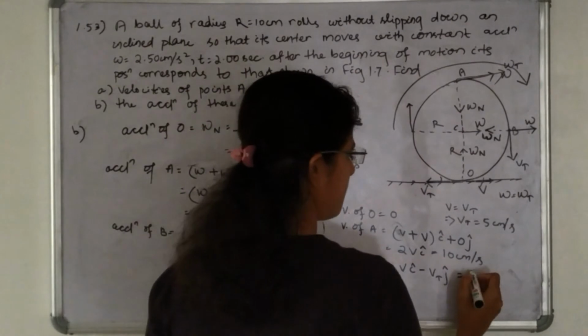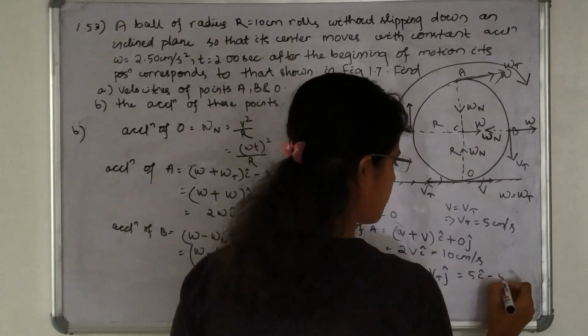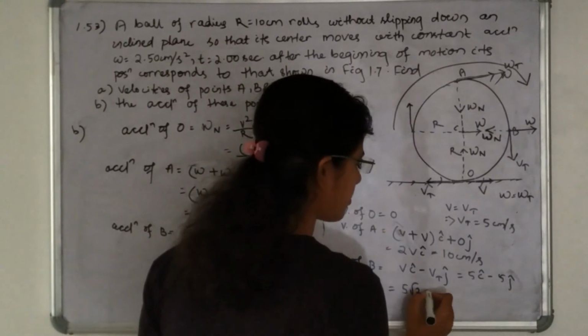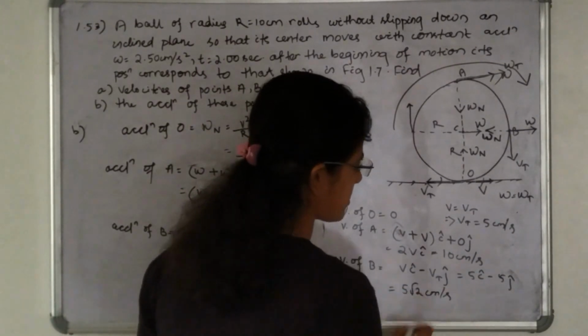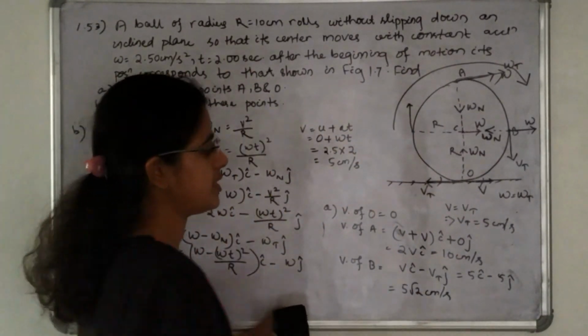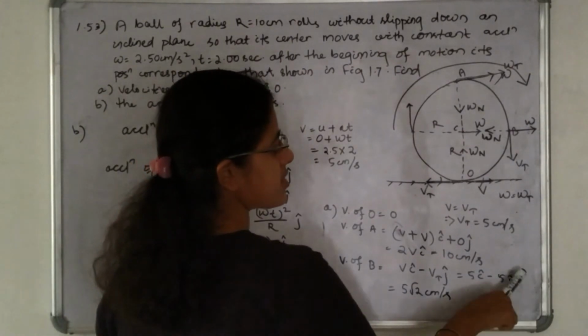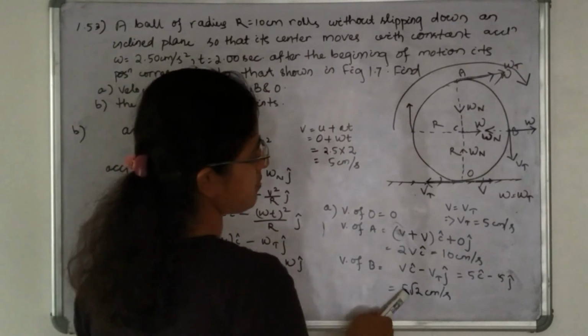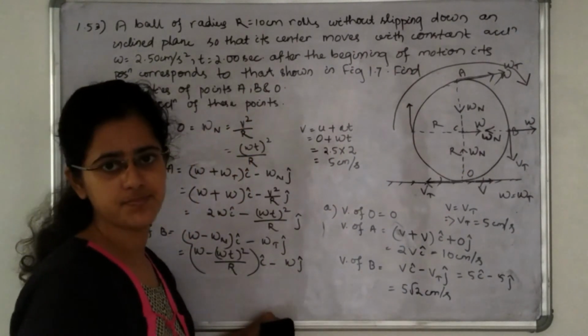That means 5 i cap minus 5 j cap. So how much will this be? 5 root 2 centimeter per second. That is the square root of 5 square plus minus 5 whole square, that is root 50. So this is 5 root 2 centimeter per second.